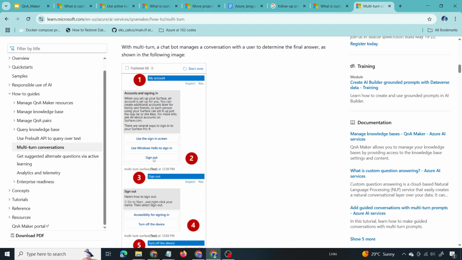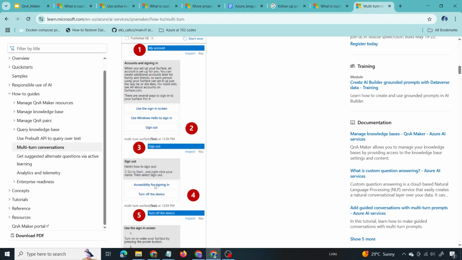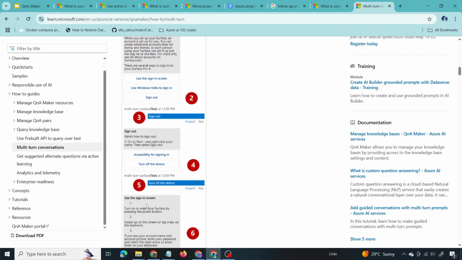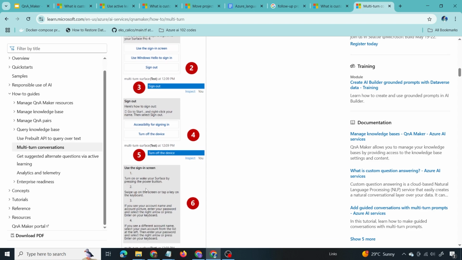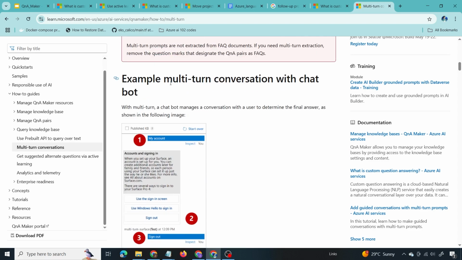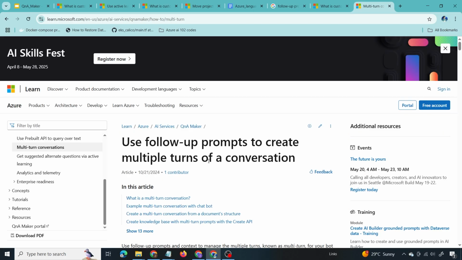So he can click sign out. The model can provide related information, and again the model gives a follow-up prompt with 2 options. Next, if the user wants to know about turning off the device, he can click on that follow-up prompt. Then the model will give the corresponding reply. That is what multi-turn conversation is. For a reply from the model, there will be follow-up prompts, so the user can select any prompt if he wants to know more about something. So for multi-turn conversations, we have to use follow-up prompts.